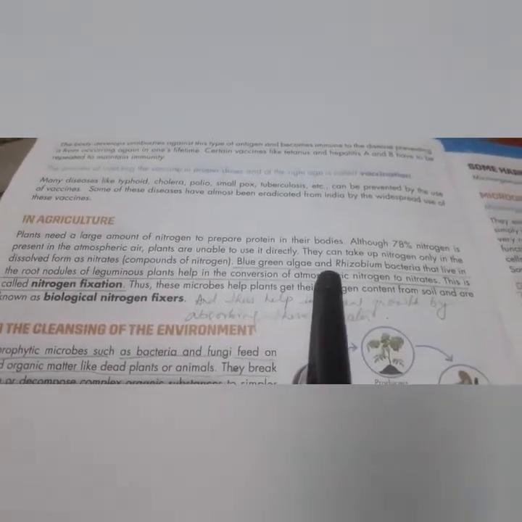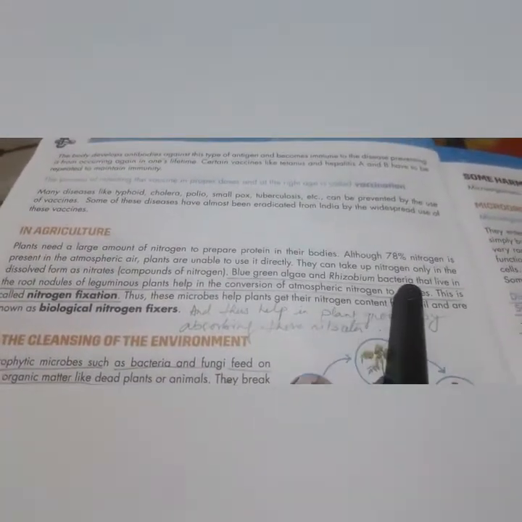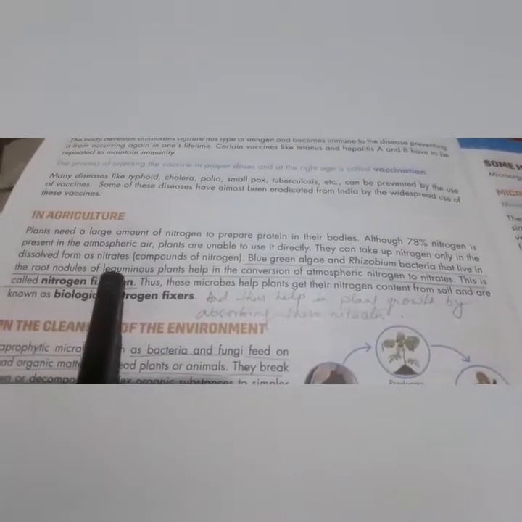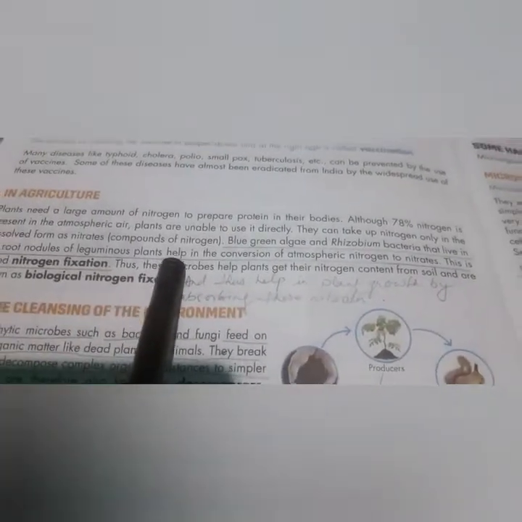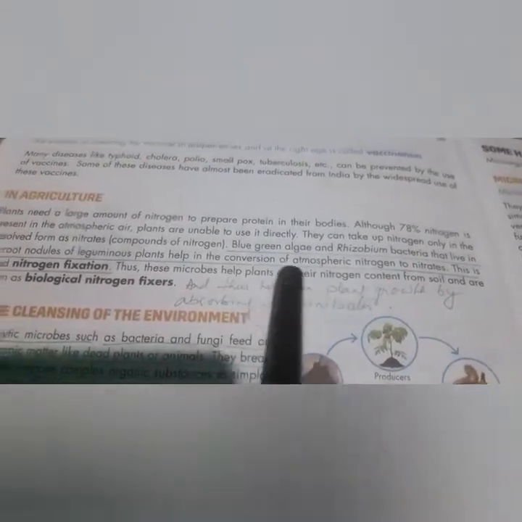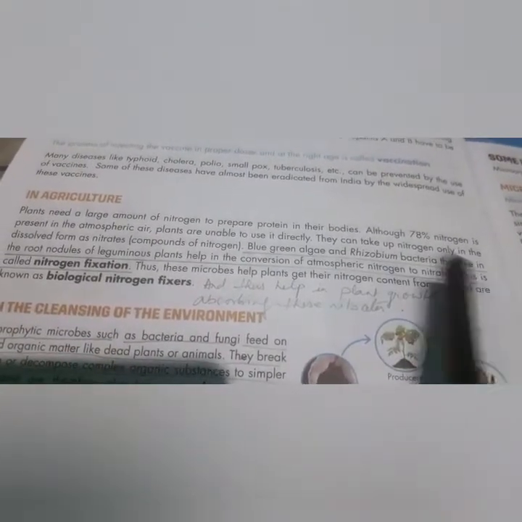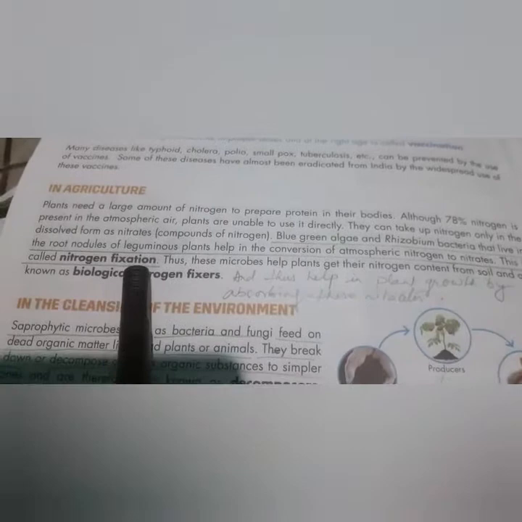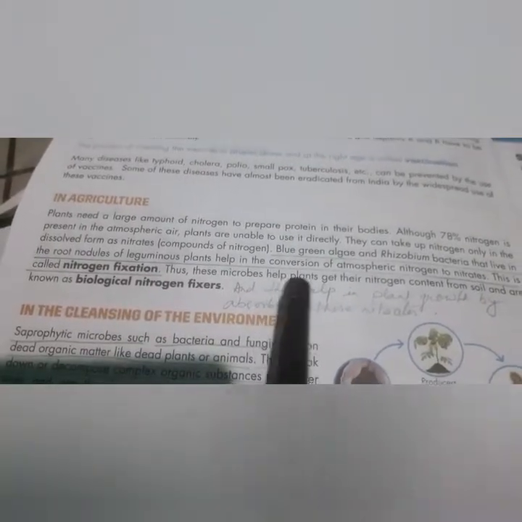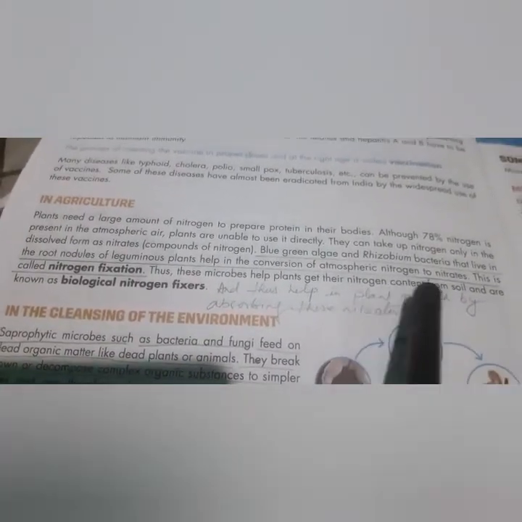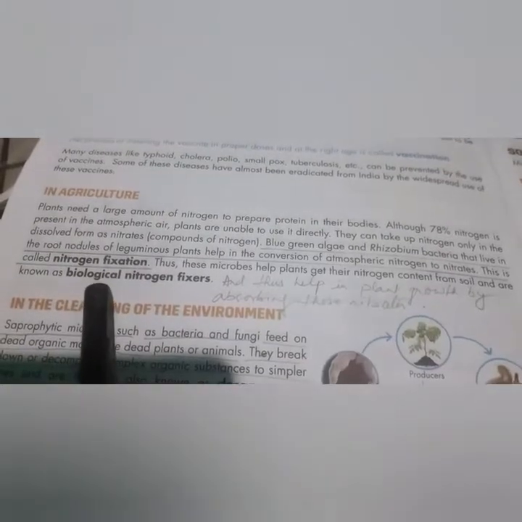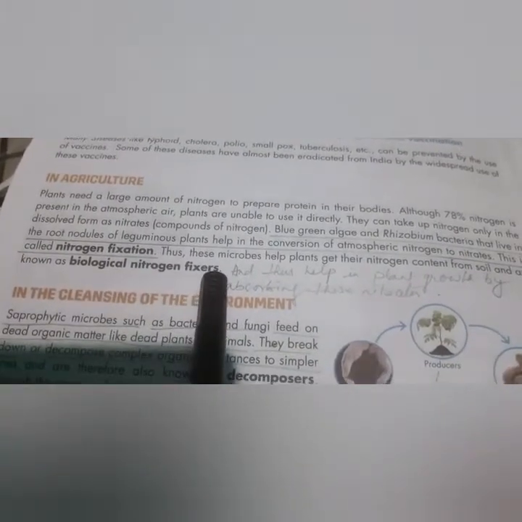Some blue-green algae and rhizobium bacteria that live in root nodules of leguminous plants help in the conversion of atmospheric nitrogen to nitrates. This is called nitrogen fixation. Thus, these microbes help plants get their nitrogen content from soil and are known as biological nitrogen fixers.